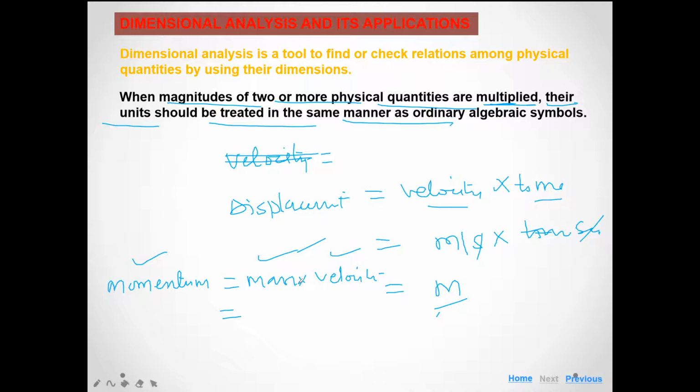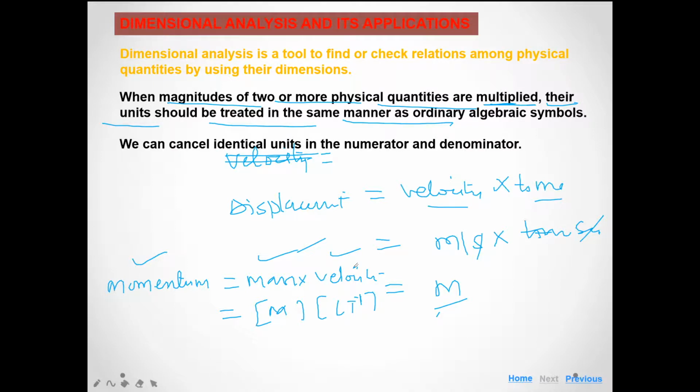So we just multiply the dimensions of both quantities, mass M and LT^-1. We have already discussed in our previous slide how we can find the dimensional formula for a physical quantity.